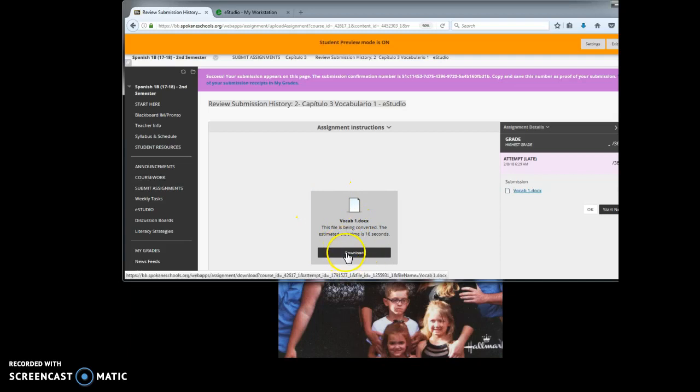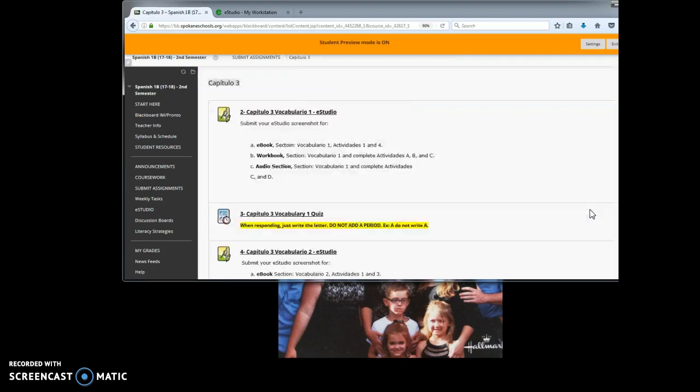Now, if you want to look at this to make sure you are submitting the correct assignment, go ahead and open it. If you've labeled it vocab 1 and you look up here and you see vocab 1, it's probably correct. And then hit OK, and it's submitted.